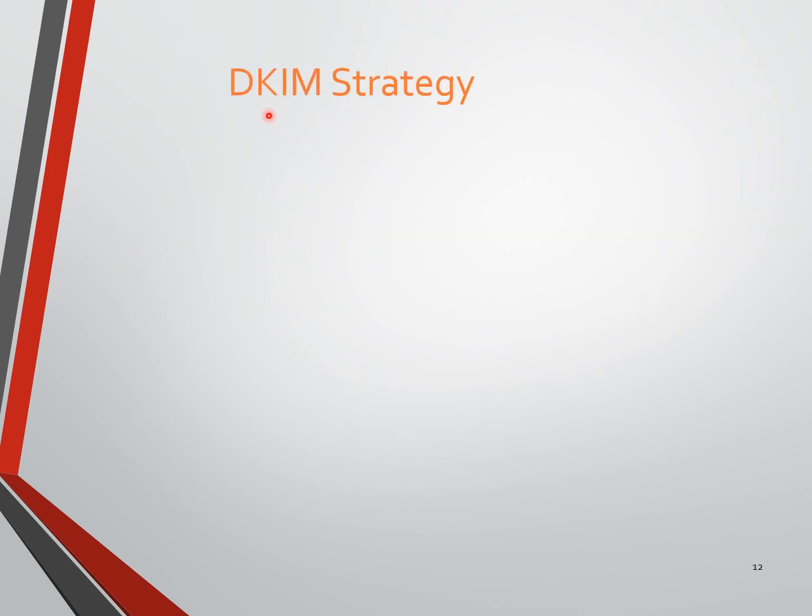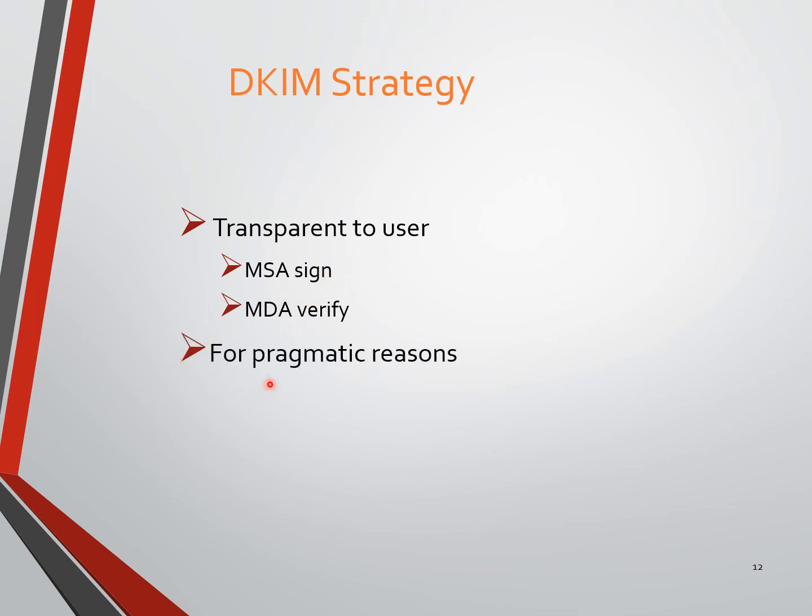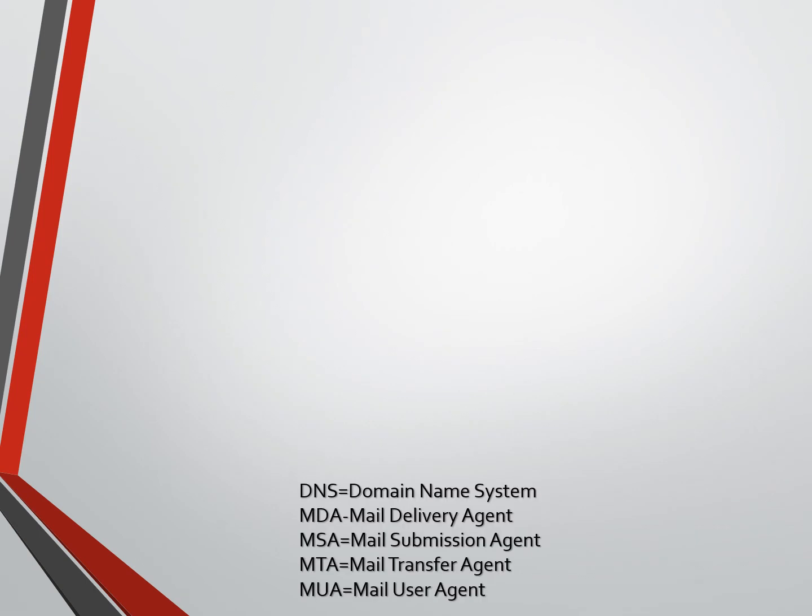So next, Domain Keys Identified Mail strategy. This is also a very important discussion. It is transparent to the user. The MSA, message submission agent, needs to sign the message, and the message delivery agent needs to verify it. The signature needs to be verified by the MDA, and this is transparent to the user for pragmatic reasons. So let's see in detail the strategy of DKIM.